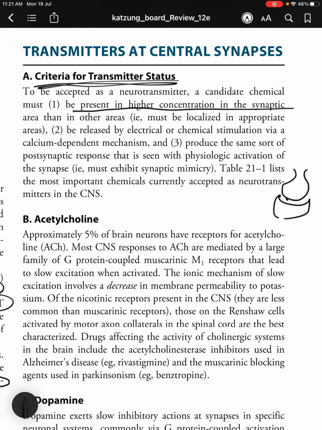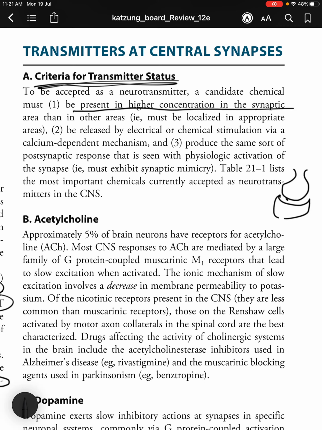Most CNS responses to ACh are mediated by a large family of G protein coupled muscarinic or M1 receptors that lead to slow excitation when activated. The ionic mechanism of slow excitation involves a decrease in membrane permeability to potassium. Of the nicotinic receptors present in the CNS, you have the N and M type, right?